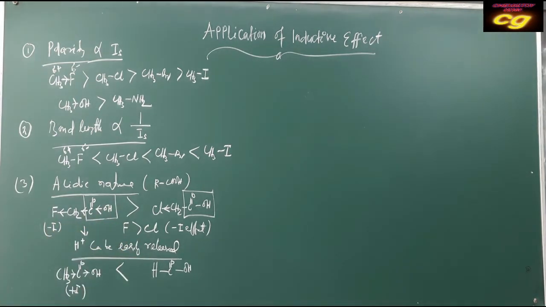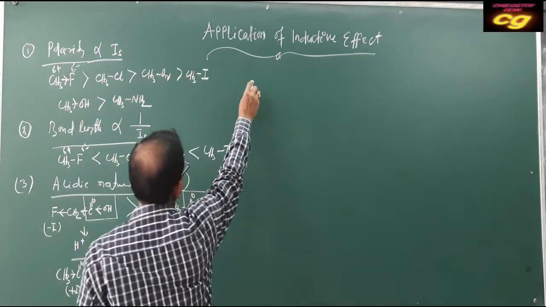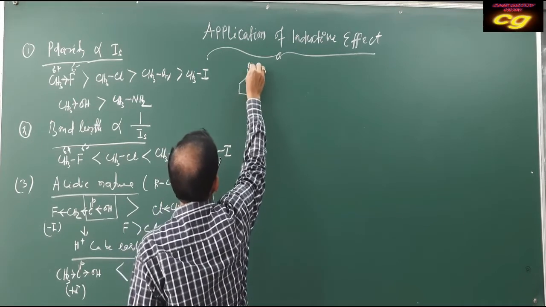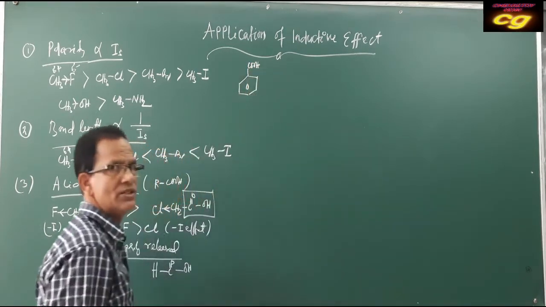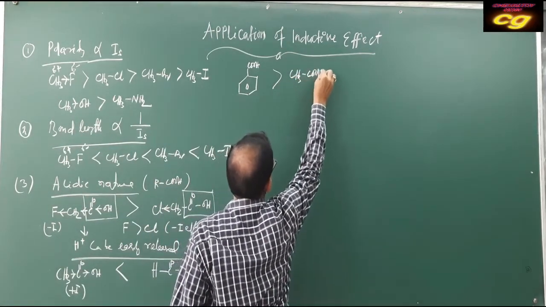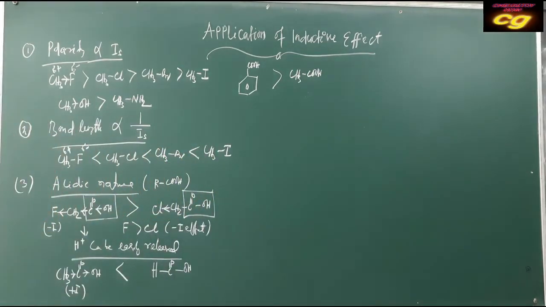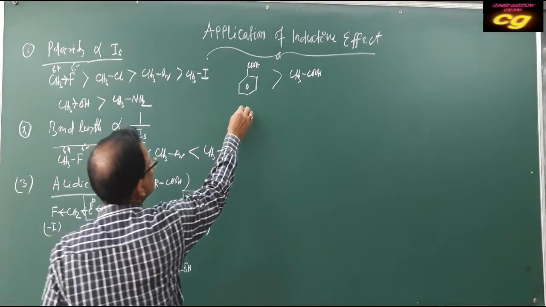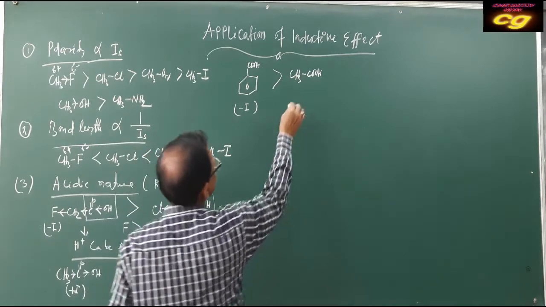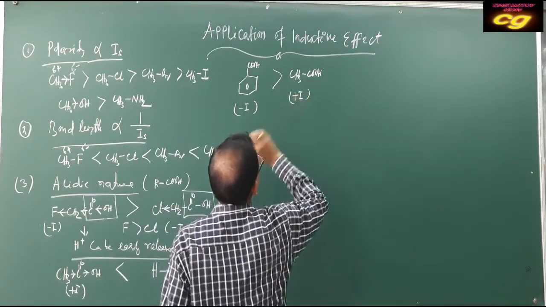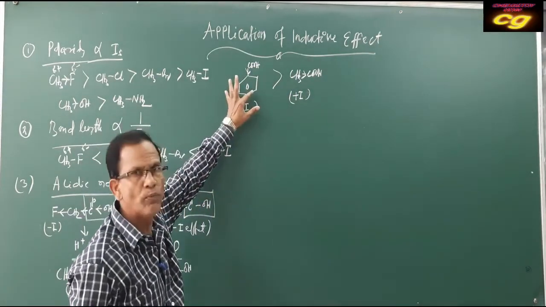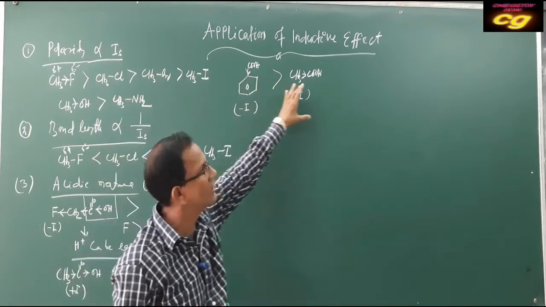What are the other examples you can tell? Take benzoic acid. Benzoic acid is more acidic than acetic acid because the phenyl group has a minus effect, and the methyl group has a plus effect. So as it has the phenyl group with minus effect, its acidic character is more than acetic acid.